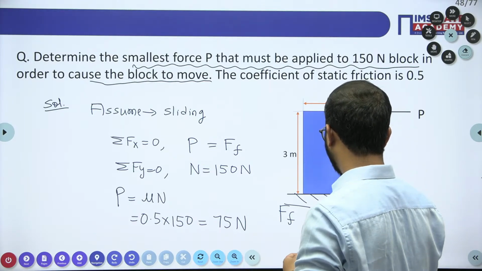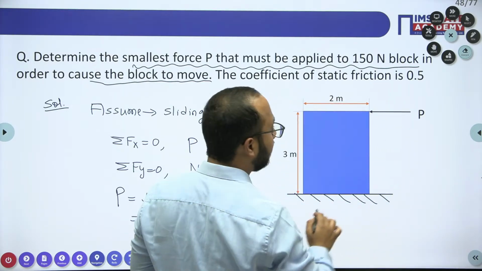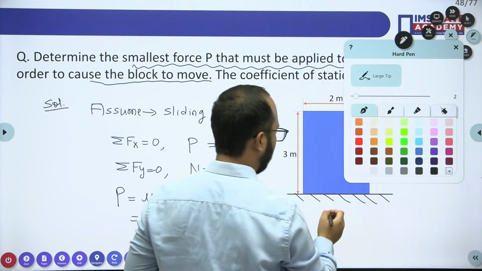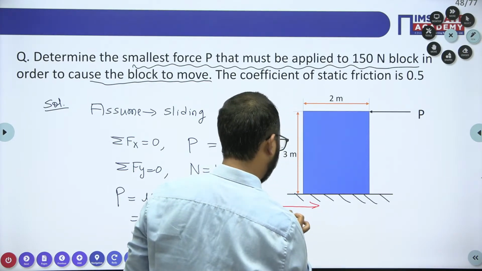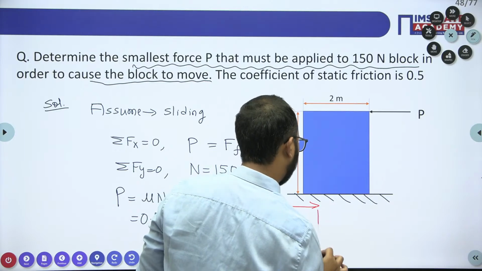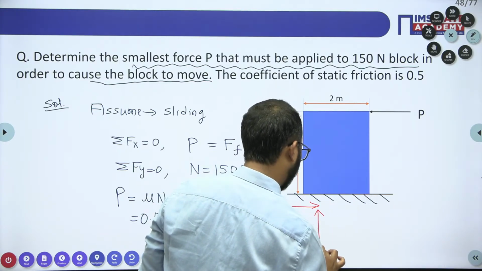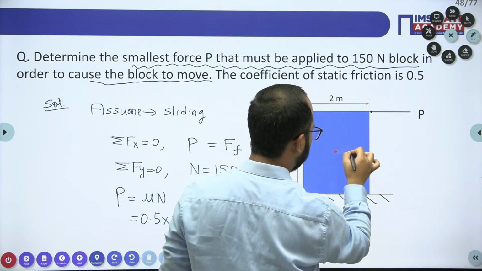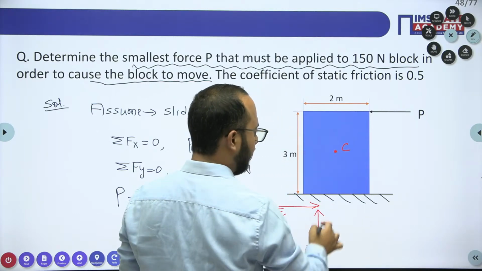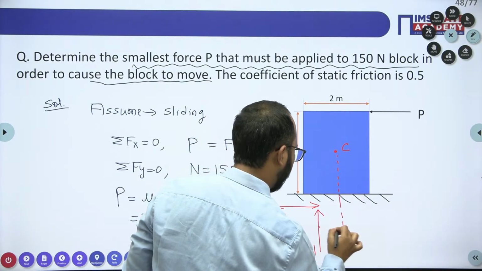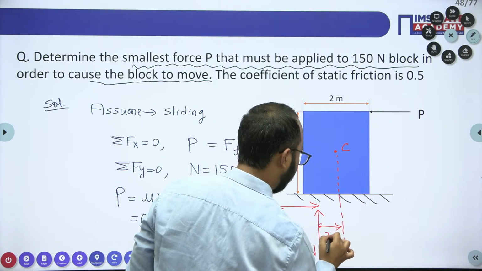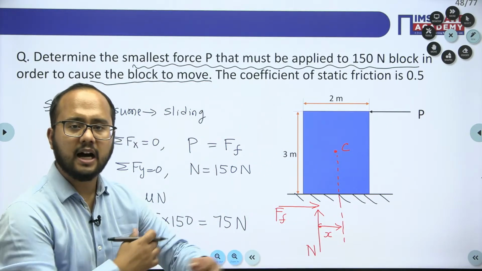Now see what will happen. See, if there is a tipping case, right? So let's suppose I will show the friction force in a different color. That is the normal we are having. Okay. Assuming this is the center of the body, C. From the center, it is having a distance x. Okay, like this. So assuming a tipping case.